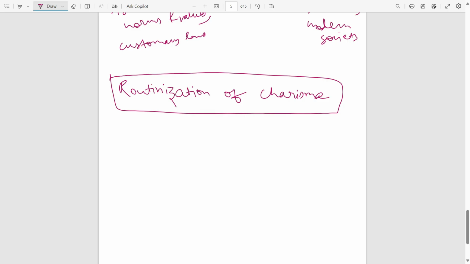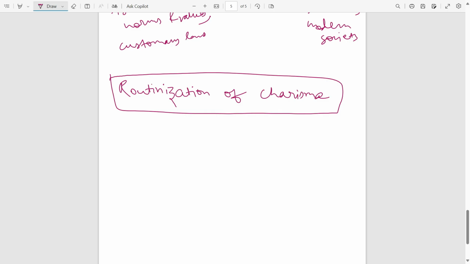As a charismatic authority is based on the personal quality of a person, the problem of succession arises with the death or disappearance of the leader. The charismatic leader is thought to have a superpower, some extraordinary quality, some miracles they are performing. After the death of such persons, because they are not immortal, the problem of succession arises.